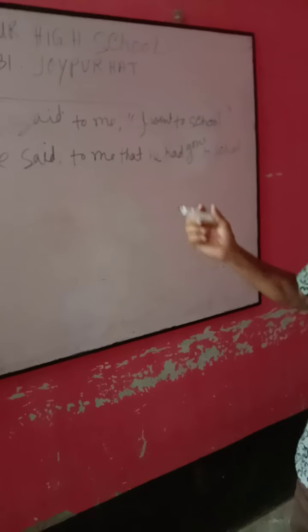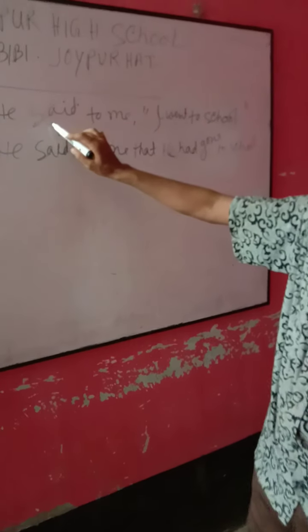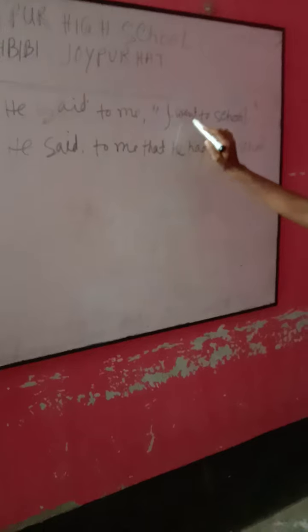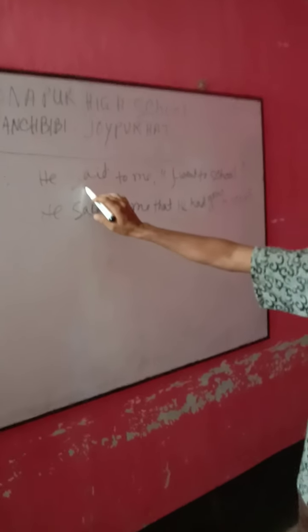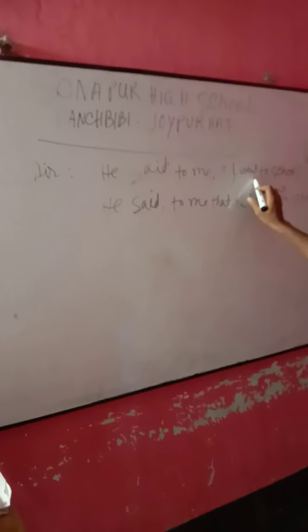Clear? Then I remind you again, if there is past tense and in the inverted comma there is past tense, past means past perfect, and if there is present or future there will be no change of tense, and if there is past and there is present, the tense will change into only past form.